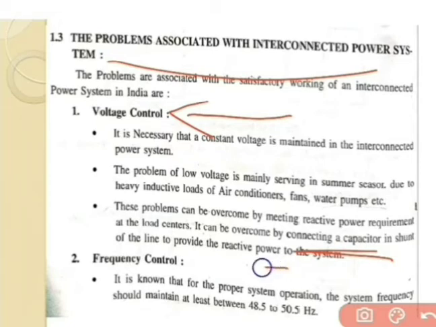Now the next point, that is frequency control. This kind of problem is associated with the interconnected power system.